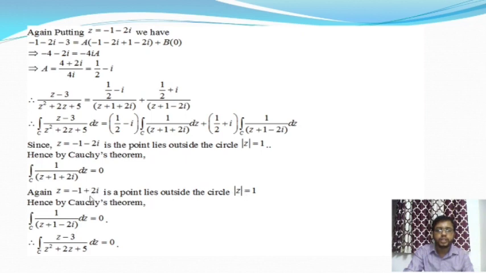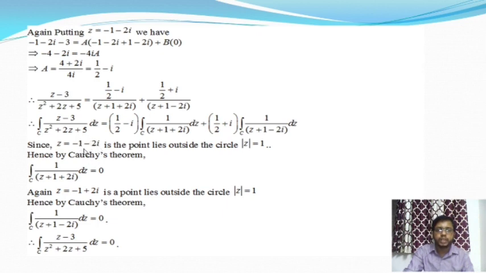Why does this point lie outside the circle? The coordinate of this point is minus 1 comma 2, and the circle has its center at the point 0 comma 0 and radius is 1. Okay, so minus 1 plus 2i is a point that lies outside the circle, as well as minus 1 minus 2i.